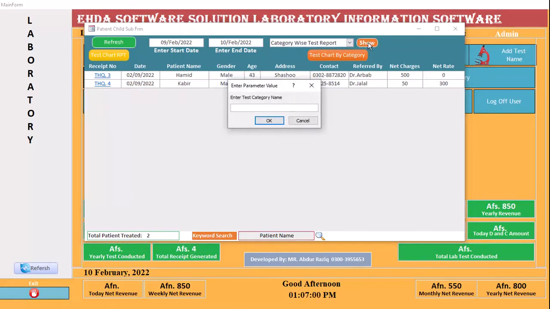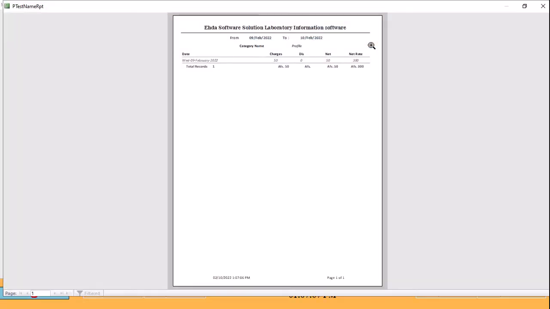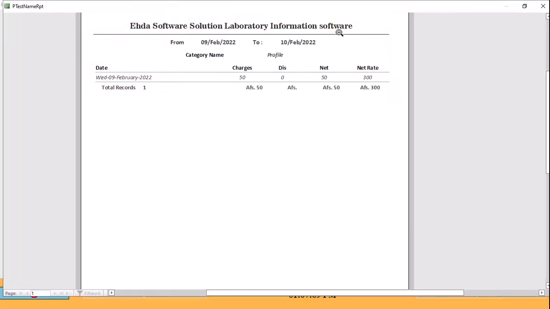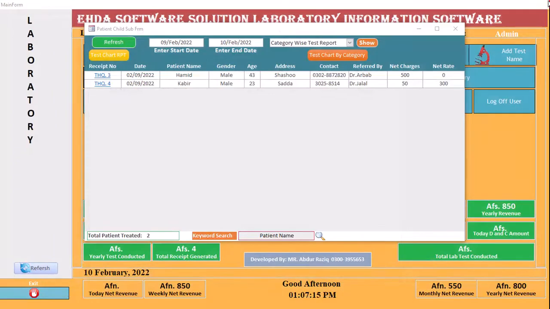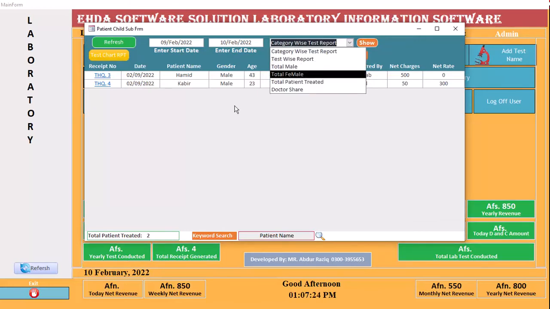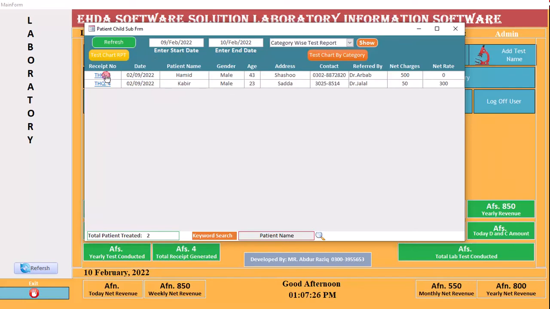It will show, enter test category name. For example, profile, only four characters enter, it will show the whole report of category name profile. Every category you can enter here and it will show all the profile information or category information. Okay, I will show you the test wise report. It is also same as I showed.